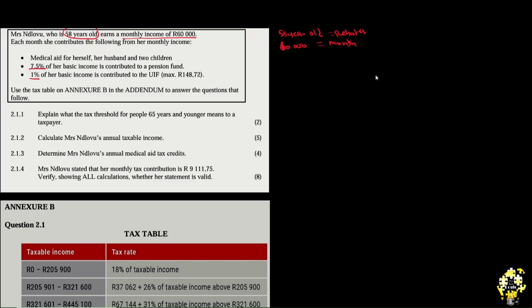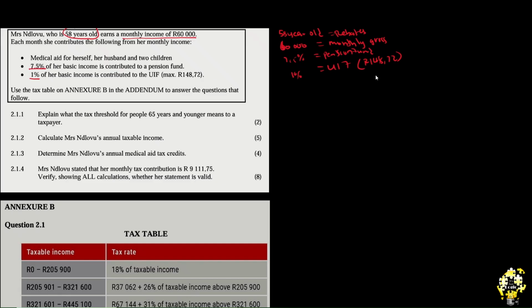Monthly gross of 60,000, and they are contributing 7.5% towards pension fund, and they're also contributing 1% towards UIF. But this UIF supposedly has a maximum of 148.72, meaning you are not allowed to contribute above that.